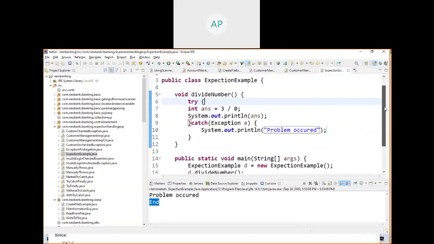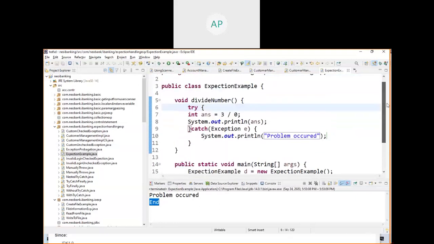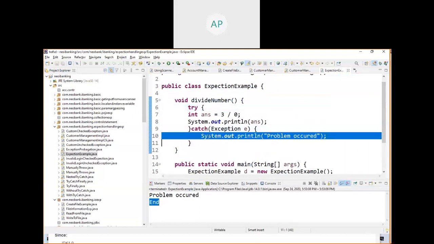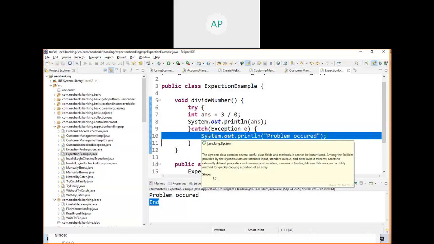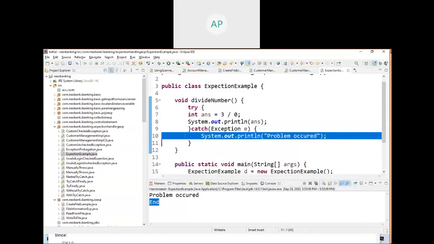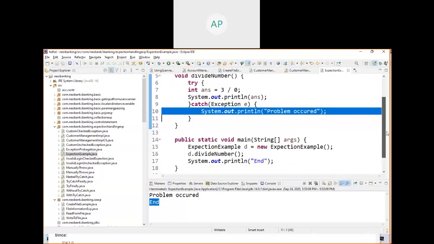See here, problem occurred, and then your program ends normally, because you wrote the handling logic. You are running the program, and if there is any problem here, it is going to throw. You wrote the catch block, and here you can do whatever you want, sending a mail to the production support team, anything you want to write, you can do here. So this is how you handle the problem.